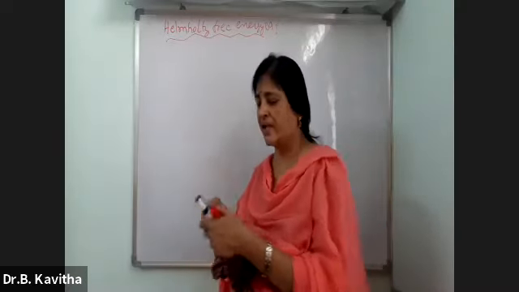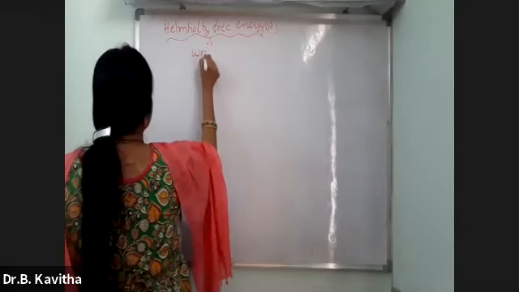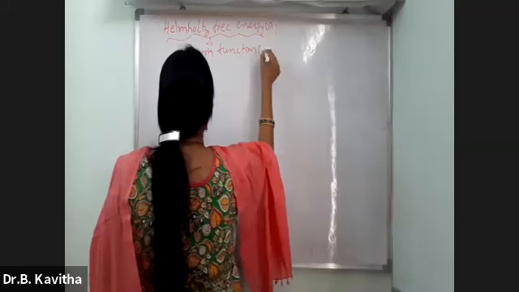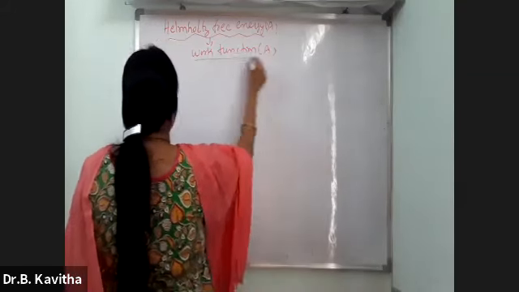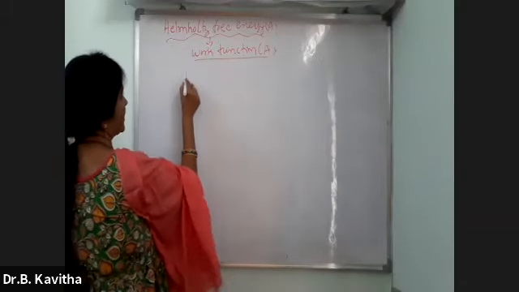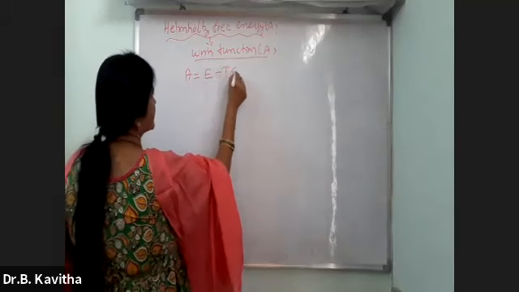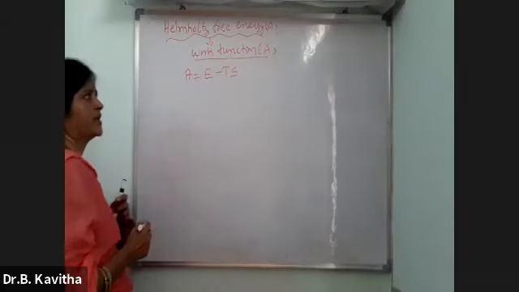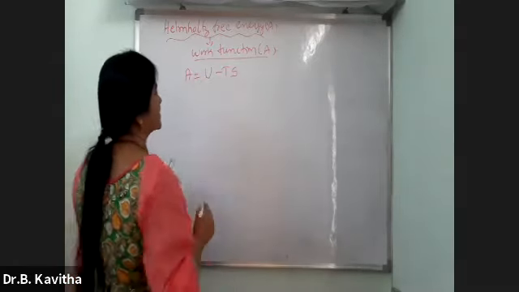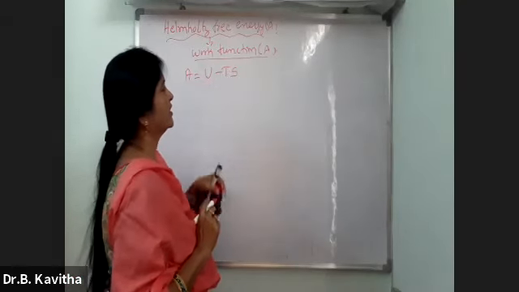What is Helmholtz free energy? It is also called the work function, represented by the symbol A. There is no specific definition. It is directly defined by the equation only, that is A equals E minus TS, that is, U minus TS, where U is internal energy, T is temperature, and S is entropy.